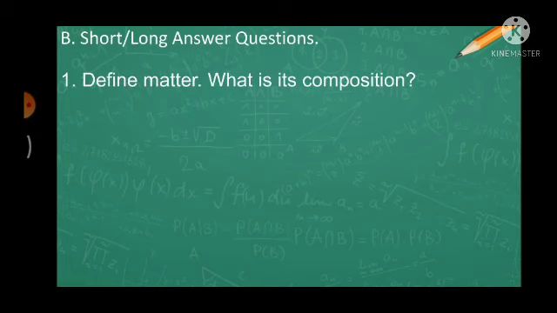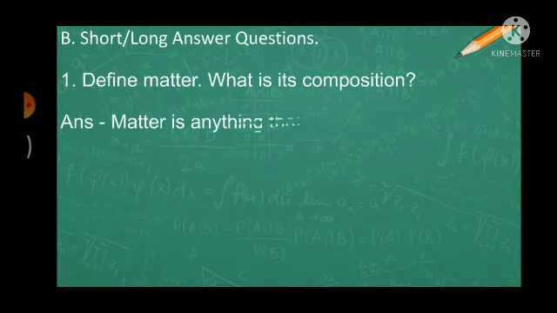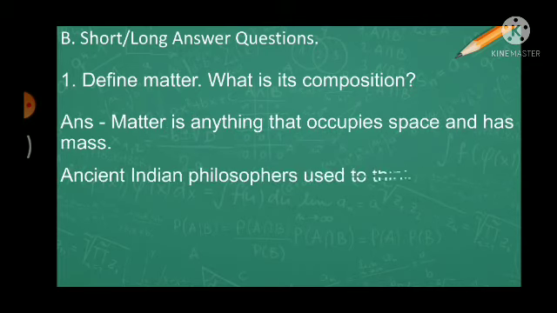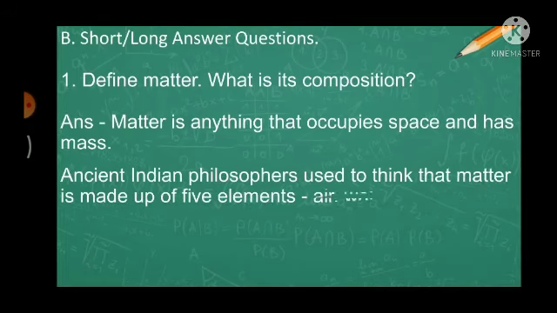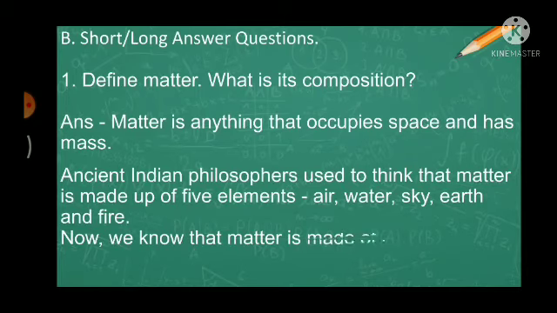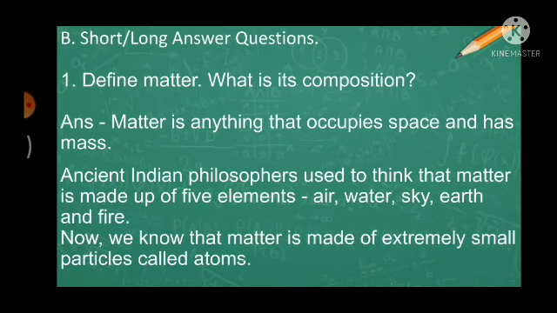Define matter. What is its composition? Answer. Matter is anything that occupies space and has mass. Ancient Indian philosophers used to think that matter is made up of 5 elements: air, water, sky, earth, and fire. Now we know that matter is made of extremely small particles called atoms.